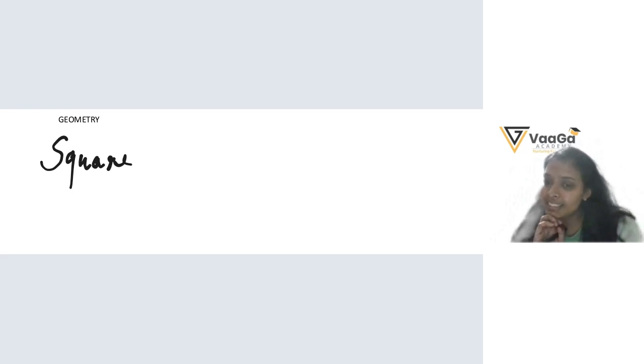Wait. A cube has 6 faces. One here, one here, one here, one here, one on the bottom, one on the top. Very good. So a die also has 6 faces. Yes, one on the top, one on the bottom. Okay. Do you know a cuboid? A cuboid also has 6 faces.